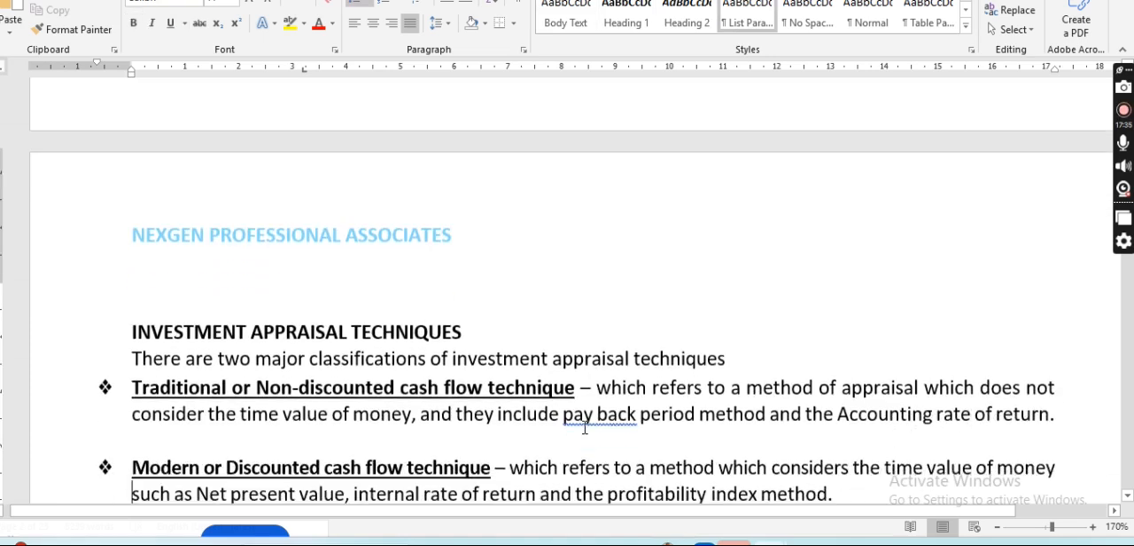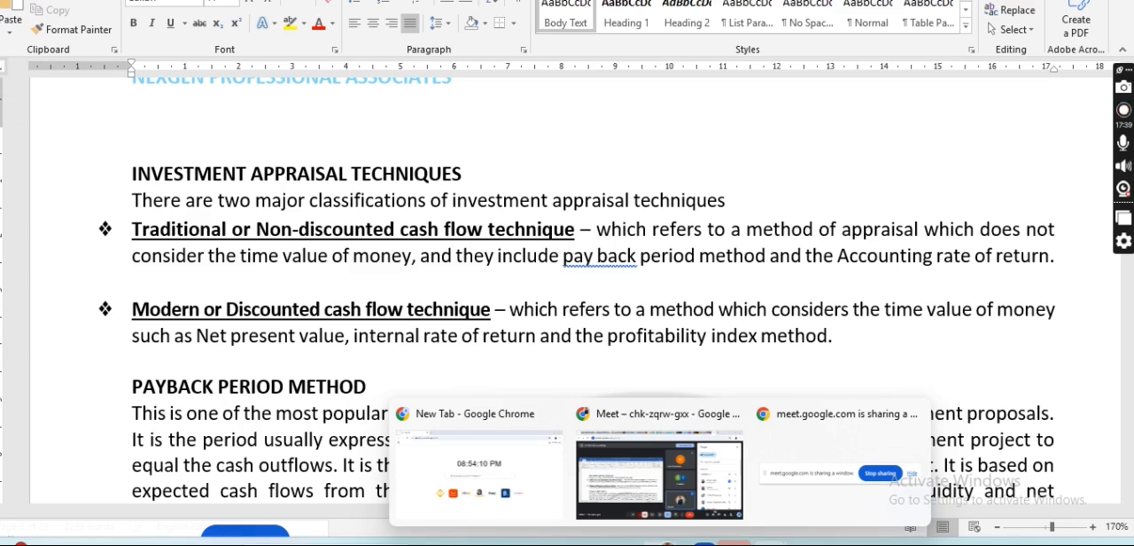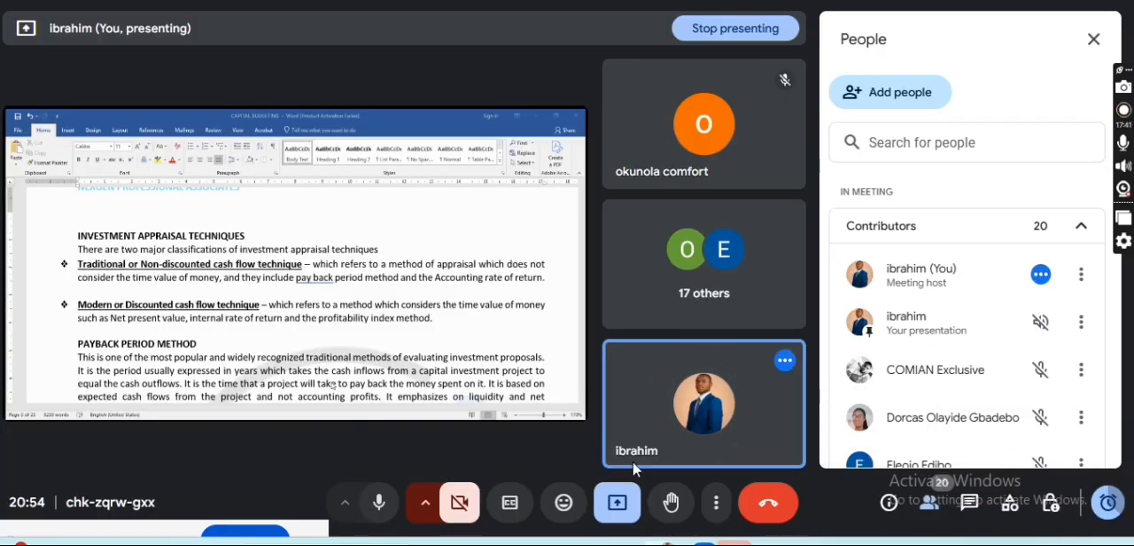Now, let's quickly move ahead. Investment appraisal techniques. When you want to appraise a capital investment, there are two methods: the traditional approach and the discounted cash flow techniques. Our focus is on the modern, which is discounted cash flow. The others we will just talk about and move ahead, right?